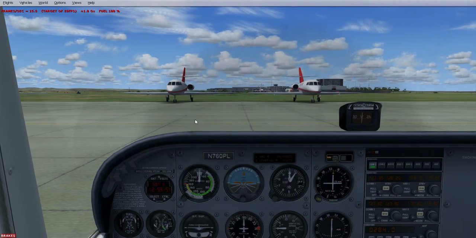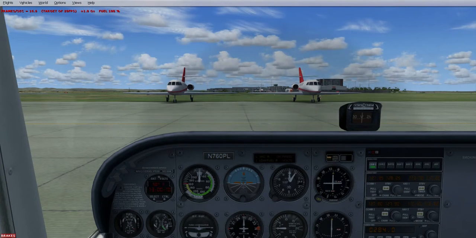Liverpool ground, Cessna, November 760 Papa Lima with Charlie. Request taxi to the active, straight out departure. Cessna, November 760 Papa Lima, taxi to and hold short of runway 27, continue taxiway Kilo Alpha. Contact tower on 126.35 when ready.